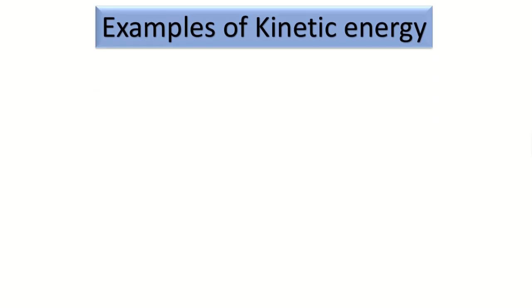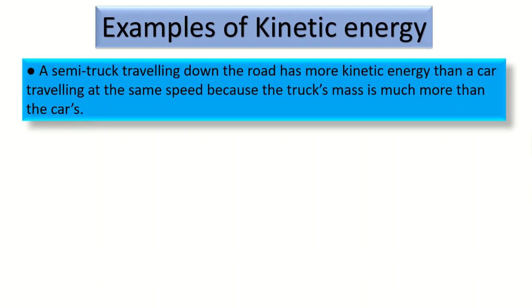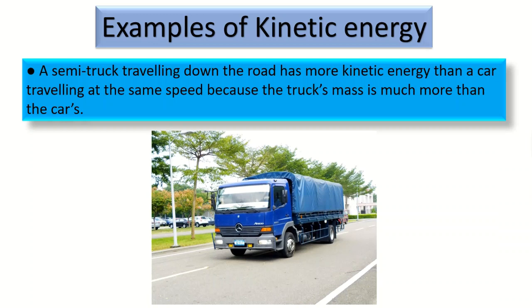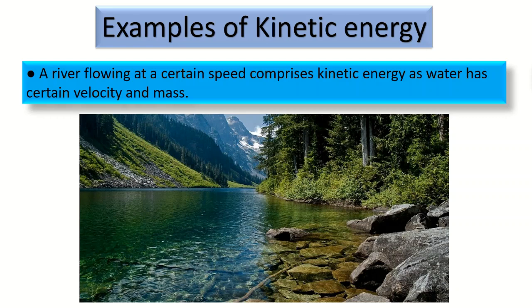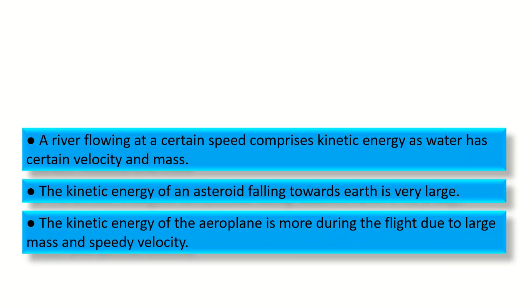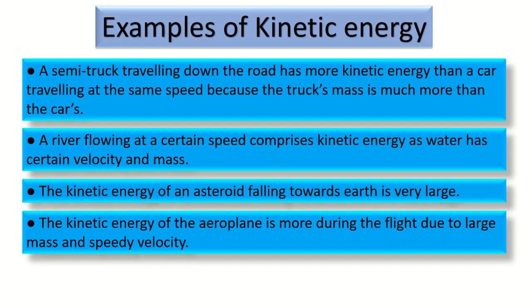Examples of kinetic energy. A semi-truck traveling down the road has more kinetic energy than a car traveling at the same speed because the truck's mass is much more than the car's. A river flowing at a certain speed possesses kinetic energy as water has certain velocity and mass.